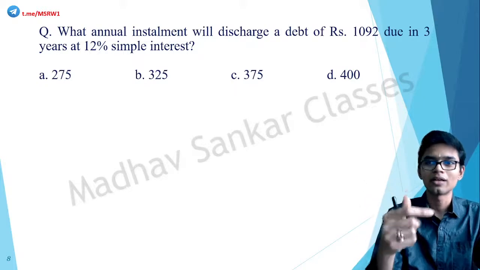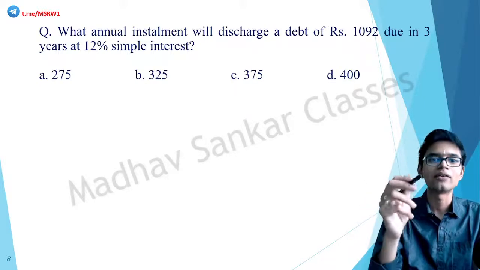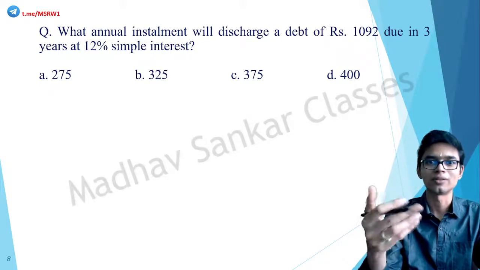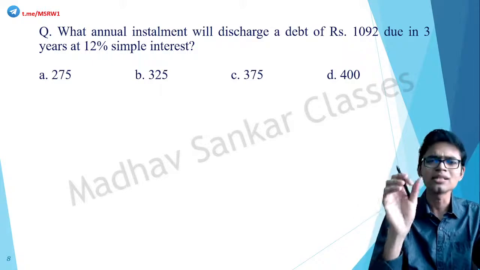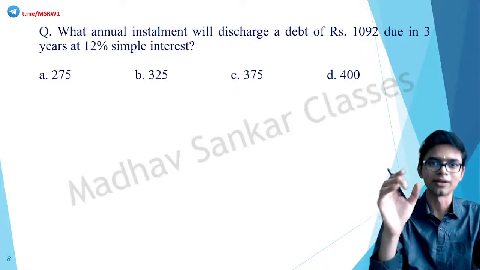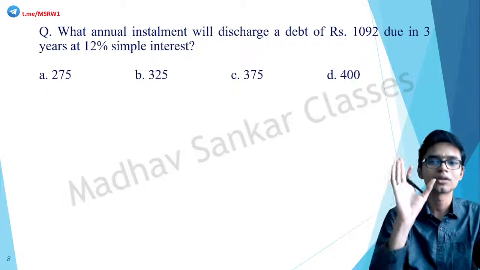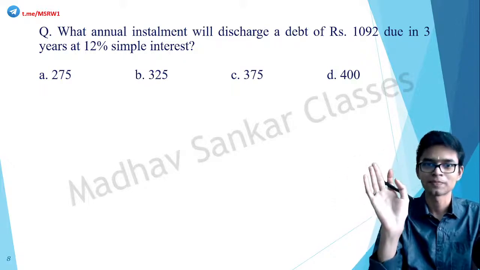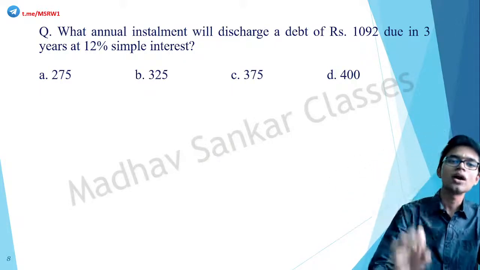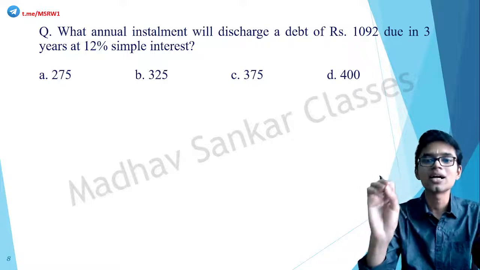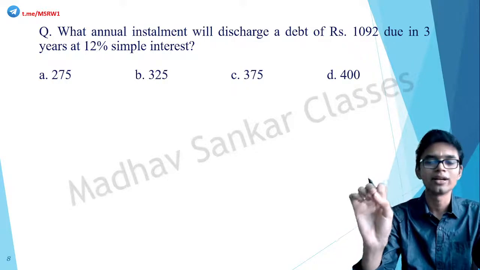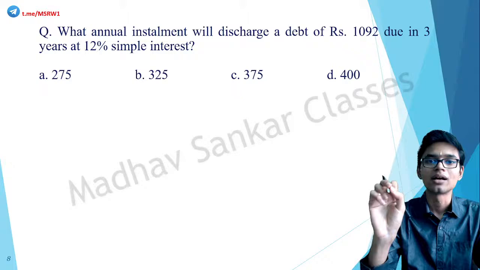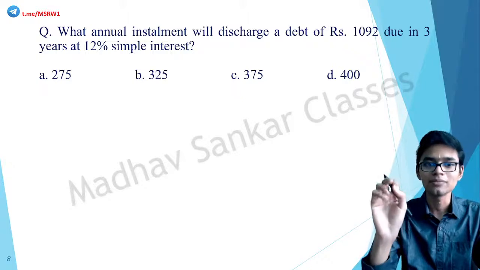Per month, I will remit this much. We have EMIs, equated monthly installments. So installment means a regular, recurring payment to finish off that debt.